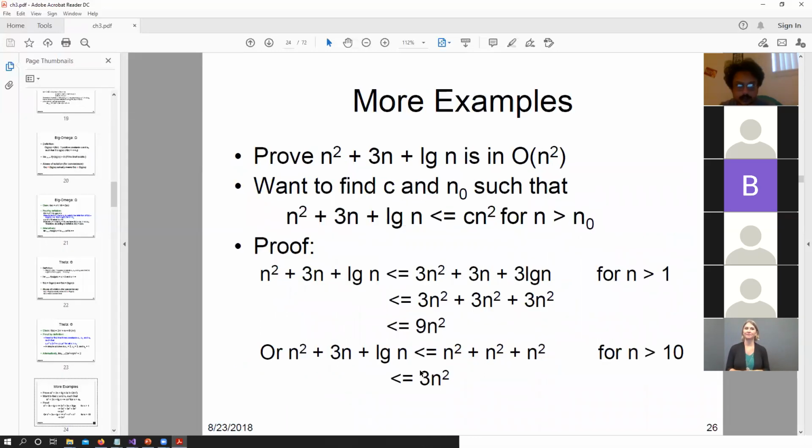Okay. So some more examples. We have n squared plus 3n plus log of n. We say that it is big O of n squared. If we want to prove this, we need to find c and n0 such that we have n squared plus 3n plus log of n should be always less than c of n squared. Right, that is how we prove that a particular function is big O of some other function. So in your exam or in your quiz, if I ask you that what is the constant when we